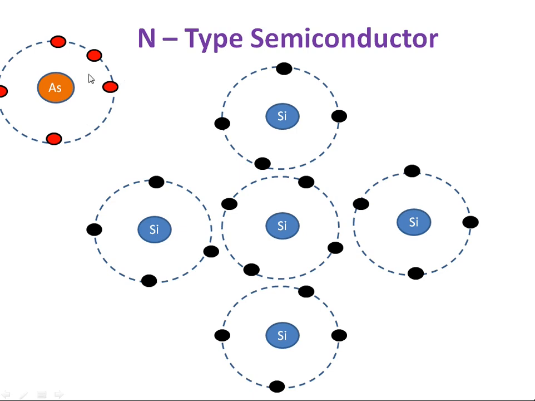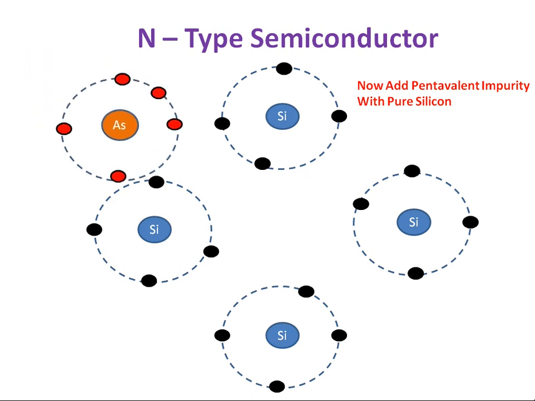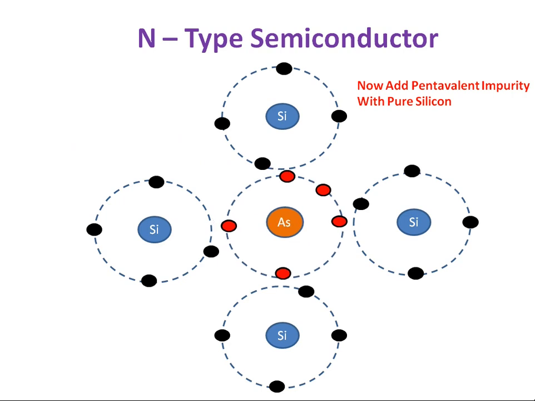Why is it called a pentavalent impurity? Because in its valence band it has 5 electrons: 1, 2, 3, 4, 5. It has 5 electrons in its valence band. That's why it is known as a pentavalent impurity. Now add a pentavalent impurity to the pure silicon. This process is known as doping. Doping means adding impurity to the pure silicon.